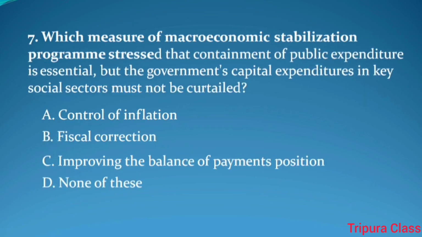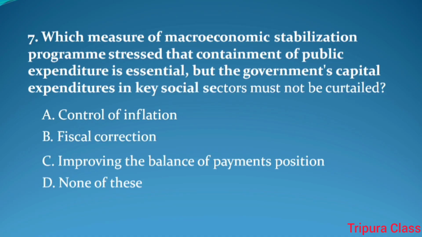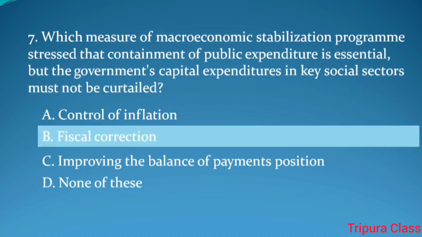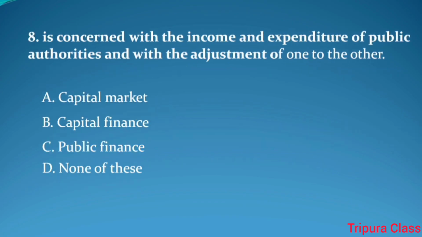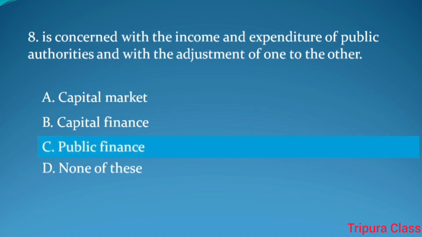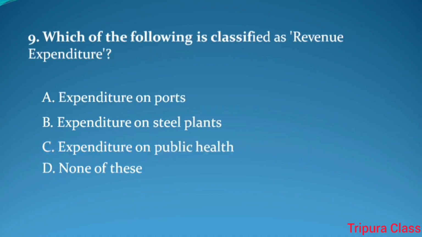Question number 7. Which measure of macroeconomic stabilization program stressed that containment of public expenditure is essential, but the government's capital expenditures in key social sectors must not be curtailed? Answer. Fiscal correction. Question number 8. Is concerned with the income and expenditure of public authorities and with the adjustment of one to the other. Answer. Public finance.